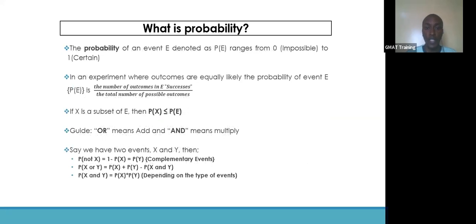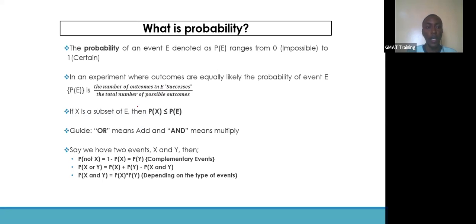A probability of an event E, denoted as P(E), that's probability of E, ranges from 0 to 1. And it's 0 when the event cannot happen. It's impossible for the event to happen, all the way to 1 when the event is certain and it must happen. All right. And in an experiment where outcomes are equally likely, the probability of the event E, that's P(E), is the total number of outcomes in E, and we call these the successes, all over the total number of possible outcomes.